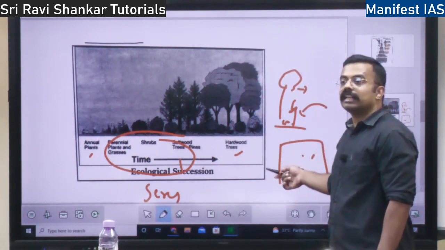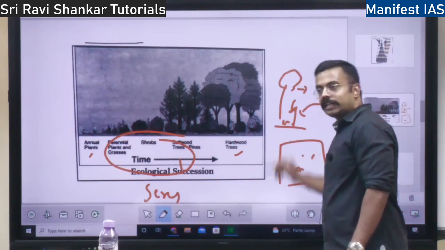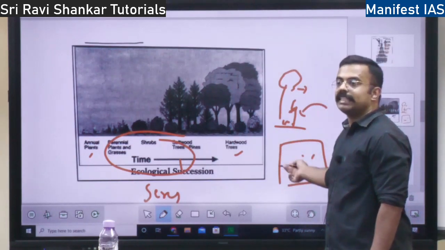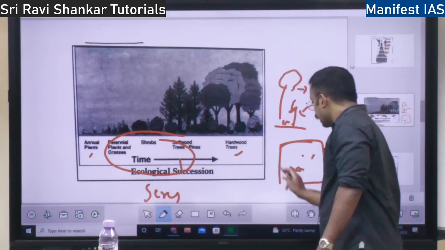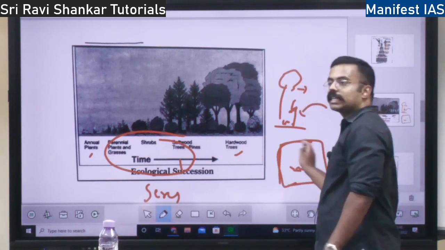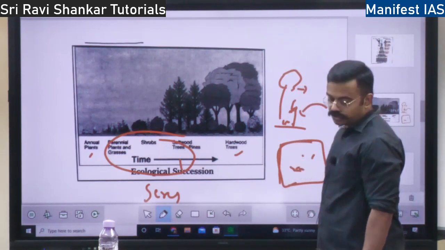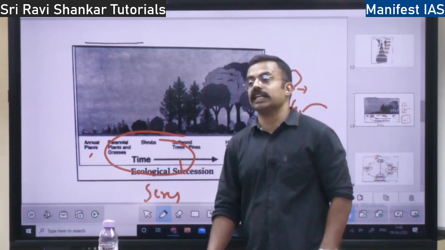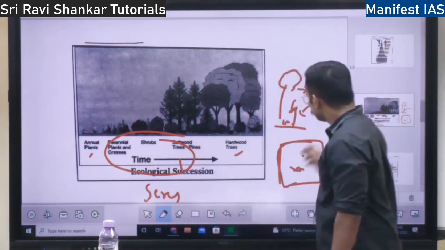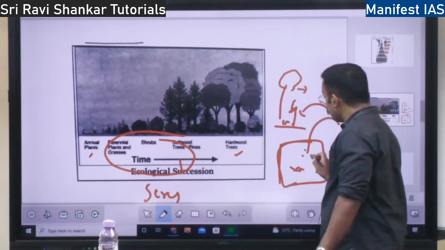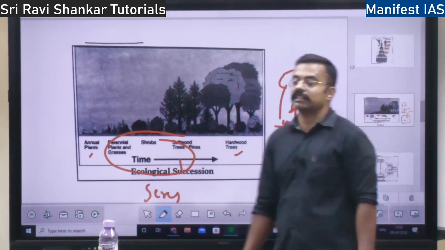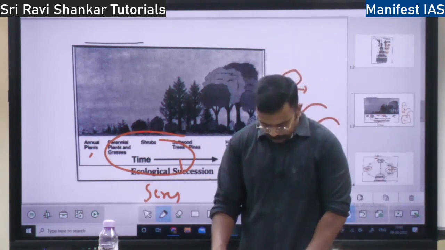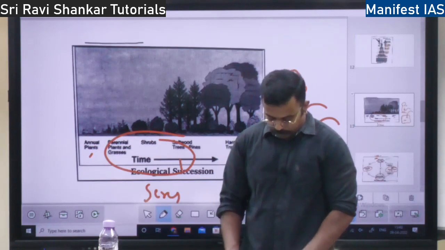If the succession from one community to the next community, the change is done by the animals or plants within this community itself, then it is called autogenic succession. Whereas if some outside organism comes and creates the change, then it is called allogenic succession, by outside forces.